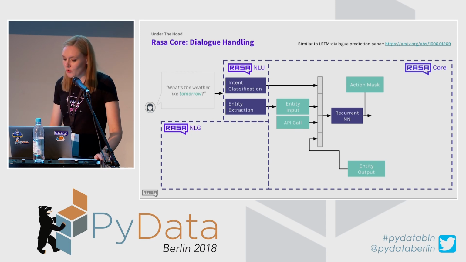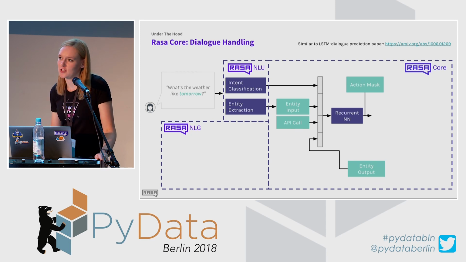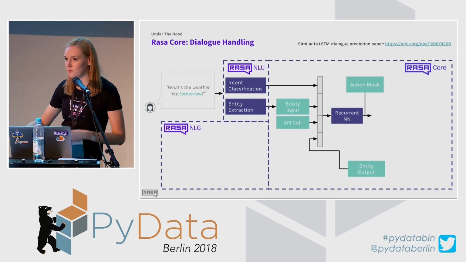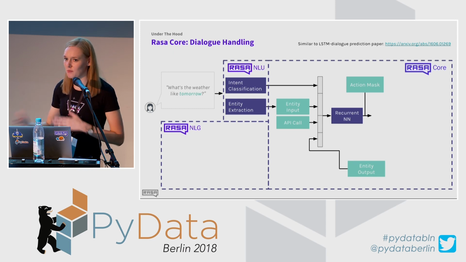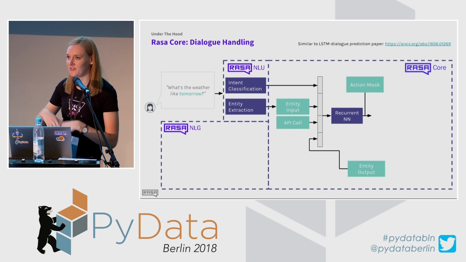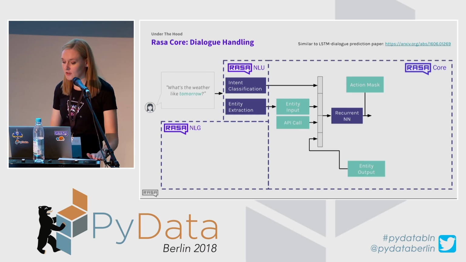Another thing that you might want to have is an action mask. For example, you would like to limit your chatbot at some specific stage to not perform some specific actions, for example, to limit the performance for specific clients or something like that. And you can use an action mask. It is not yet implemented specifically for Rasa Core, but there is a lot of research done.